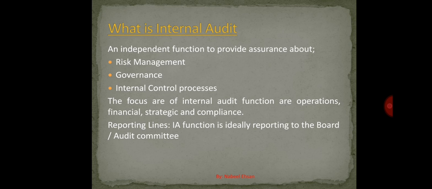Risk management, governance and internal control processes are all different functions in a well established organization. In an ideal organization, these should be 3 independent functions. I will give you a brief about these 3 functions as well. The risk management department is assessing the risk across the organization at different functional levels, and then providing the management with the mitigation plan. What is a mitigation plan? It is how the top level or middle level management taking care of that specific function can mitigate the risk of failure.